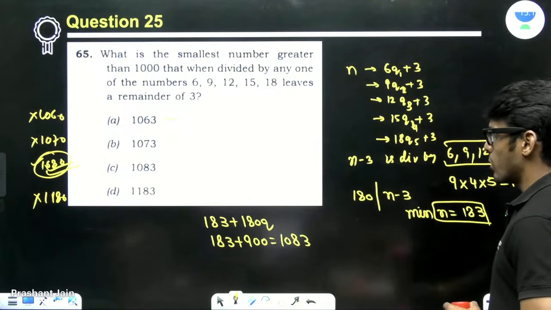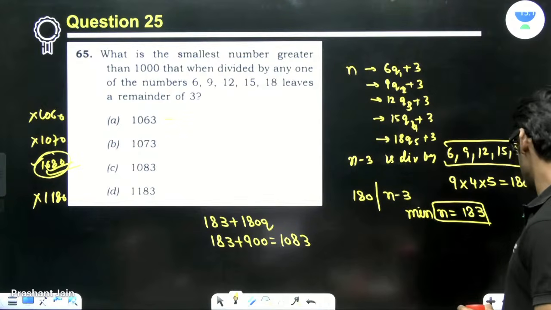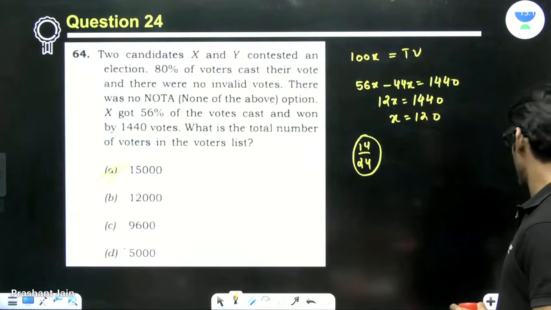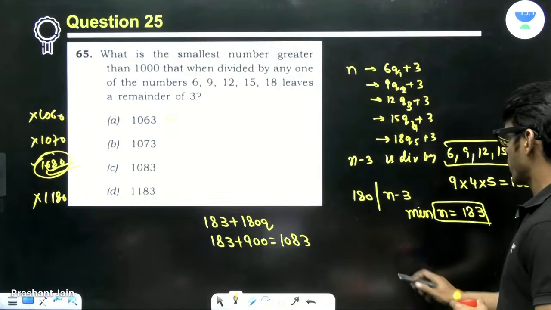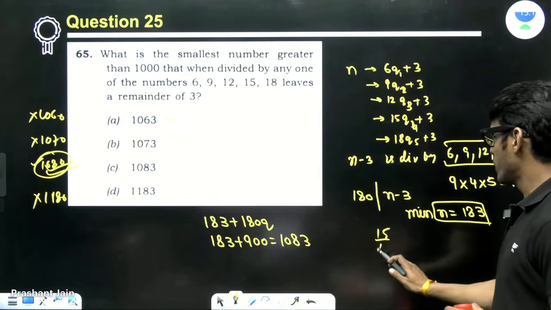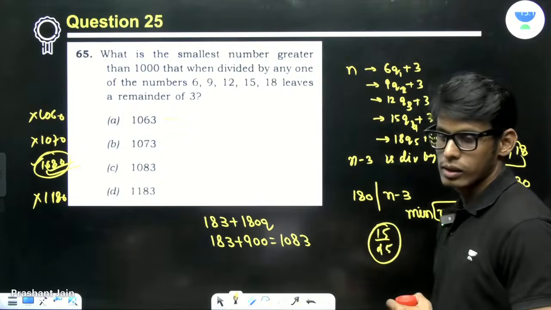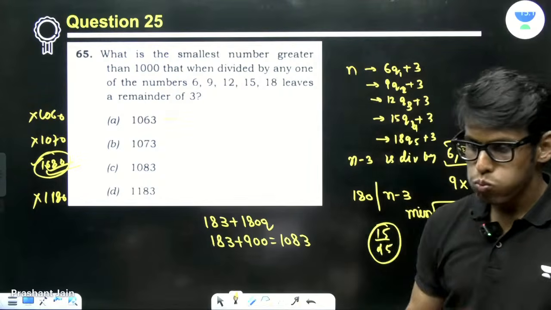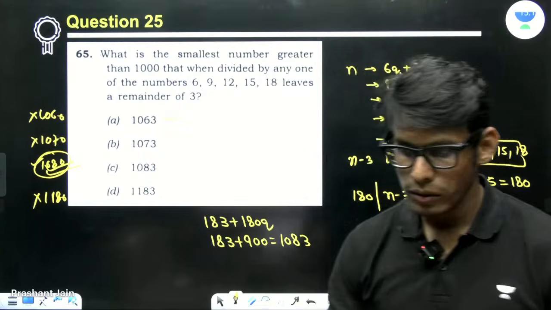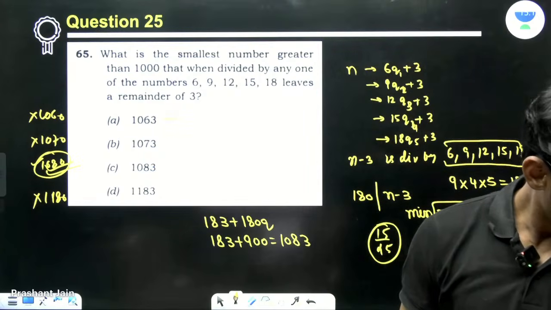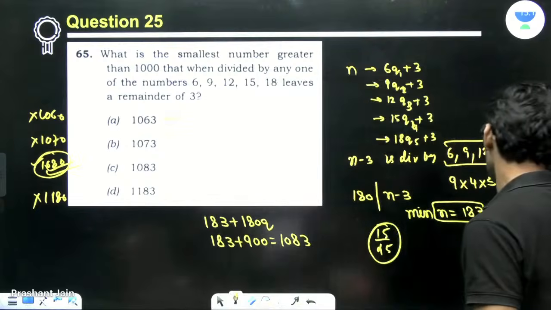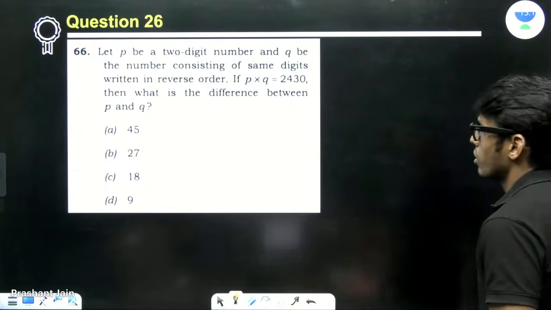So are you able to understand this thing? 1083 is the answer. And this is again a doable problem. So 15 out of 25. Okay. Perfect.